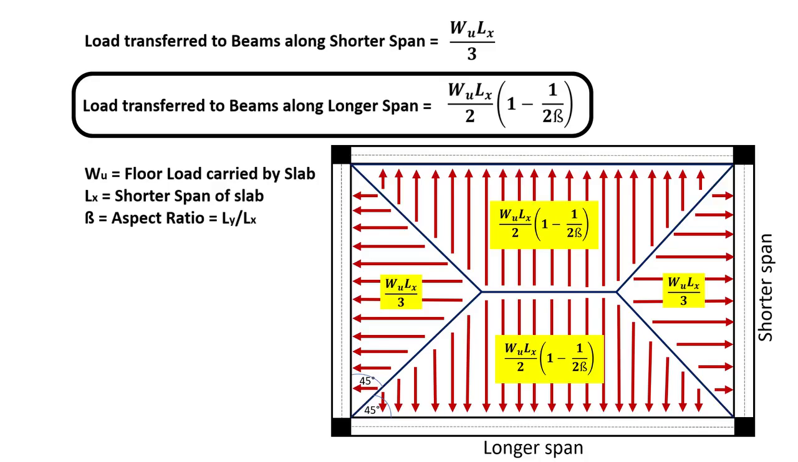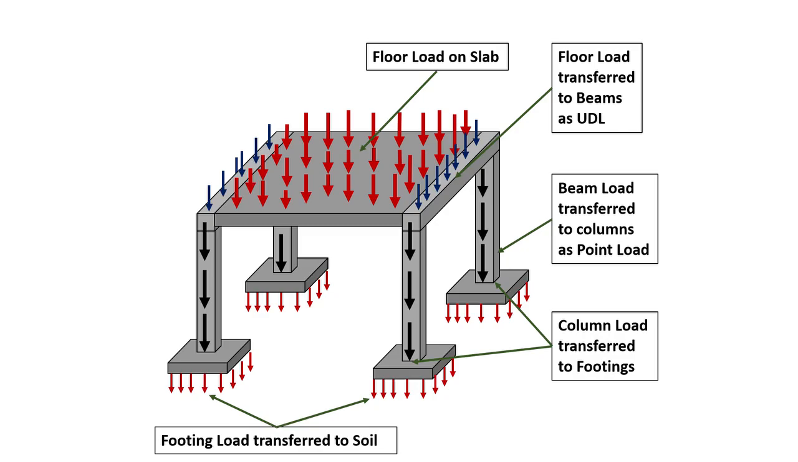In conclusion, the load transfer mechanism in a framed structure is a critical aspect of the design and construction of a building. It involves the proper distribution and transfer of loads throughout the structure, from slabs to beams, then from beams to columns, and finally to the foundation. So this was all about this lecture.